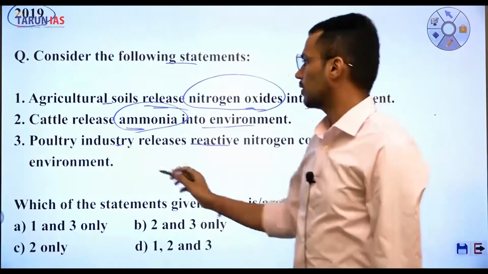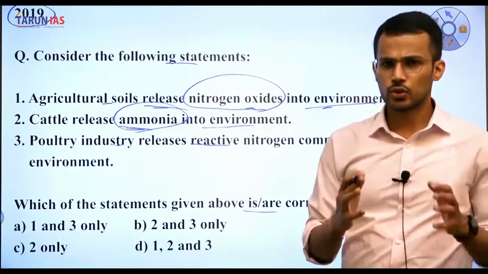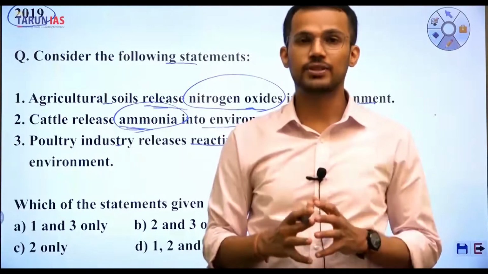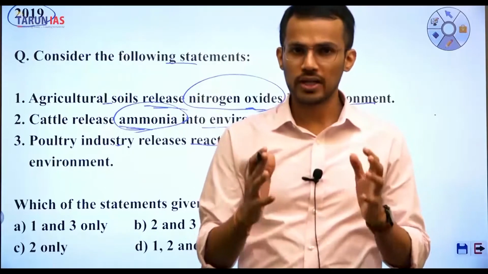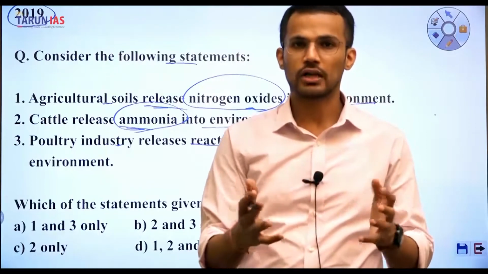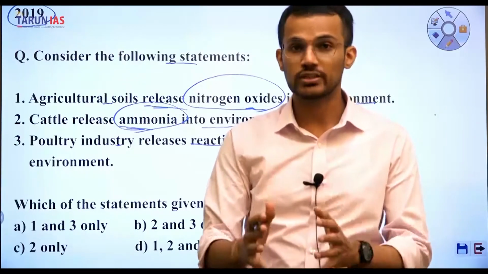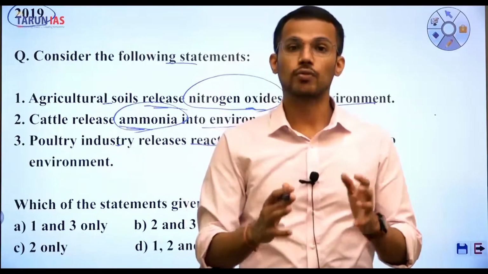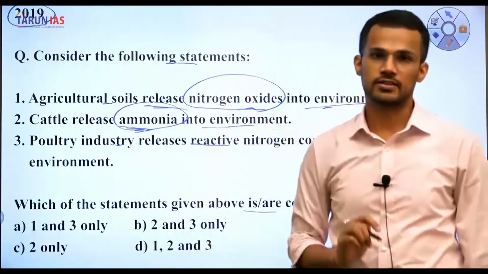Second statement is about release of ammonia from cattle. So cattles, they or their urine have the presence of urea, which is a nitrogenous compound. Whenever there is reaction between the cow dung or the dung of any cattle, waste material of any cattle, with urine, which consists of urea, it leads to production of ammonia. And that's why even second statement is correct statement.